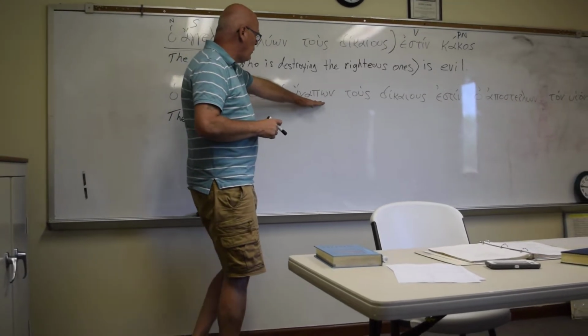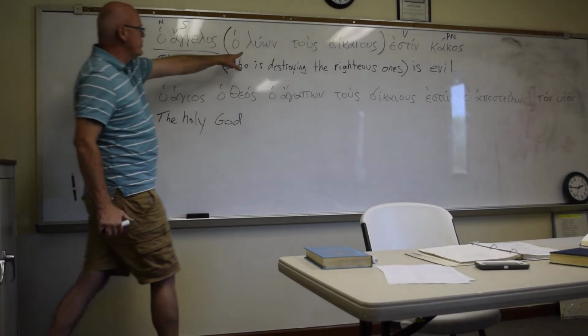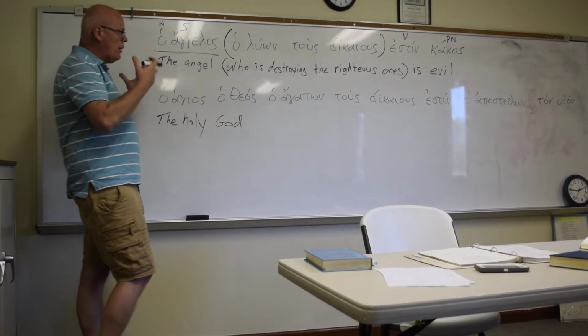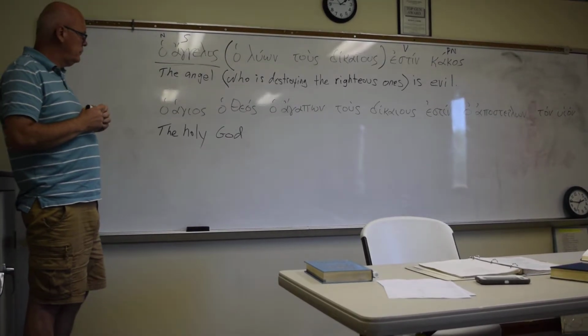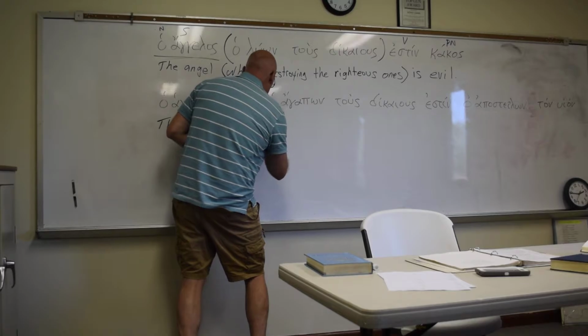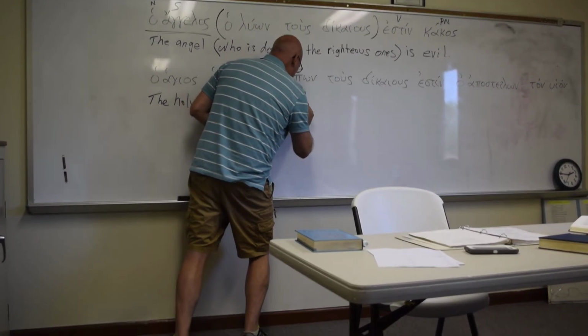Now I've got this. What do I have here? Participle. Okay, that's the participle, just like I've got here. But how would I translate my participle? Who is loving. Okay, so we'd say who is loving.